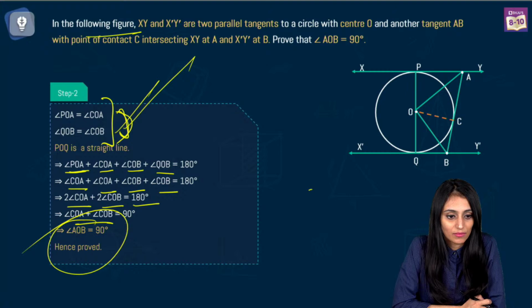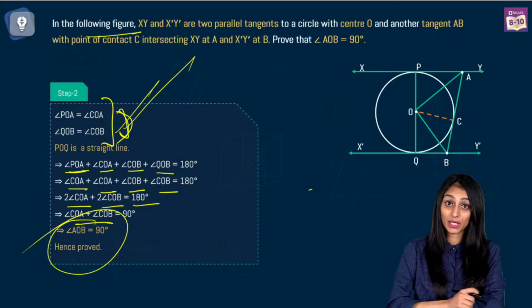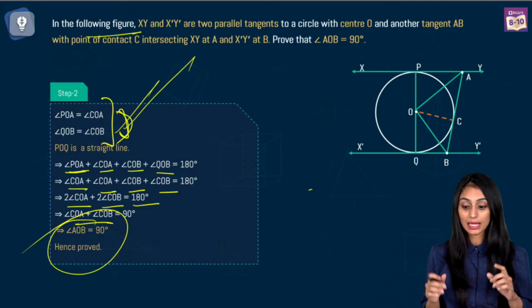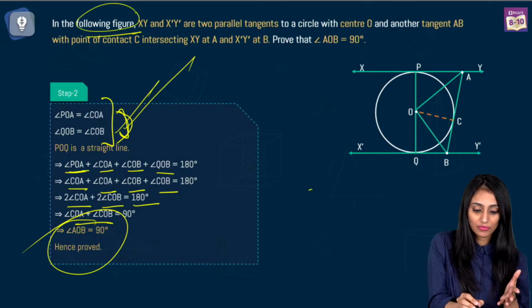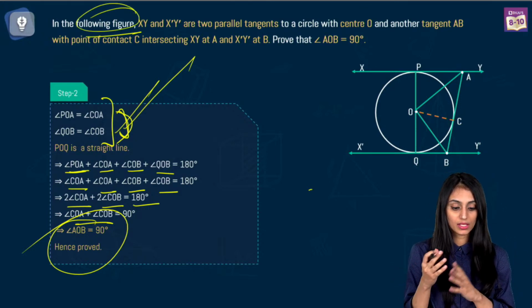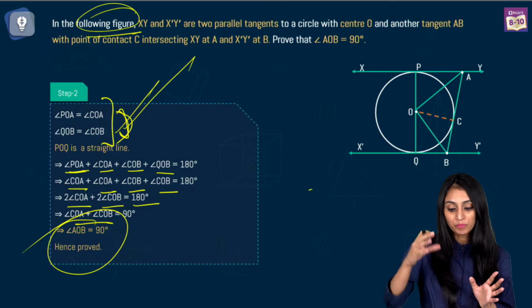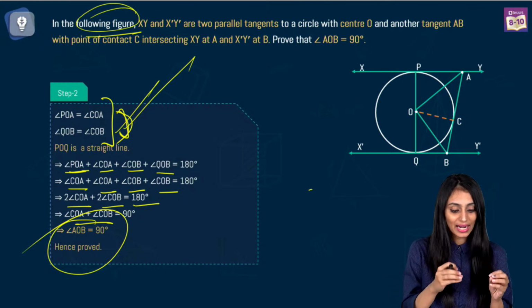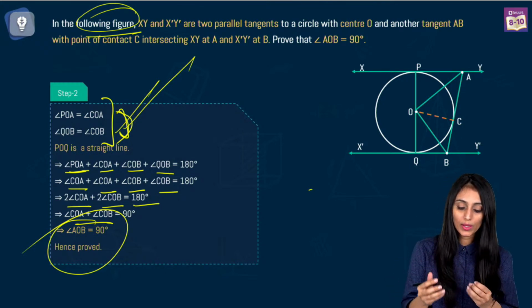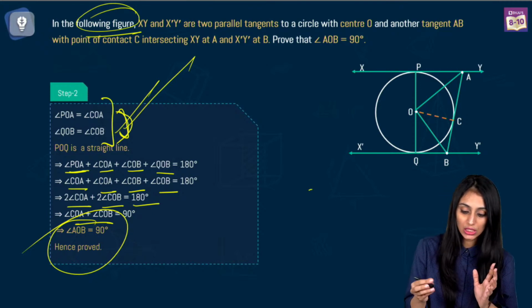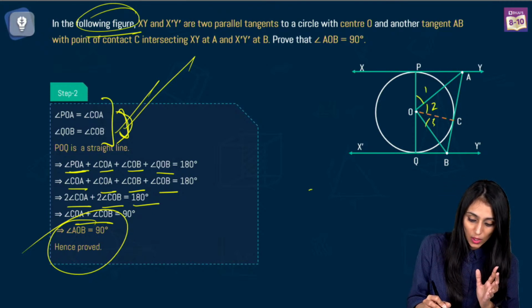Instead of naming the angle, can we number it? Yes, that's better, because when you go by the naming, it's more confusing. But one thing you have to keep in mind: obviously in this question, you will have the figure. The question says in the following figure, so the figure will be there. Instead of writing the whole name, draw this figure on your answer sheet and mark these angles as 1, 2, 3, 4.